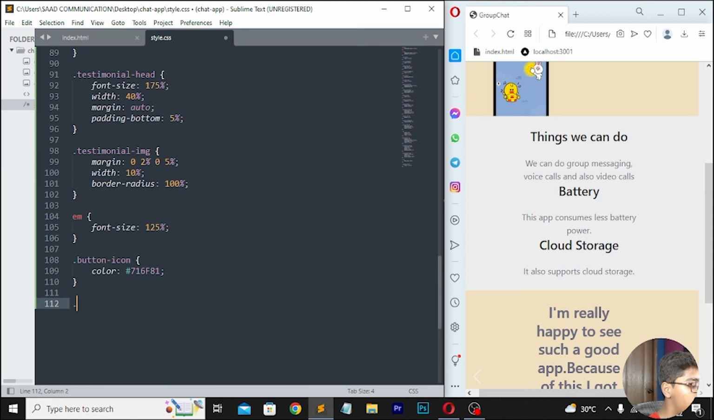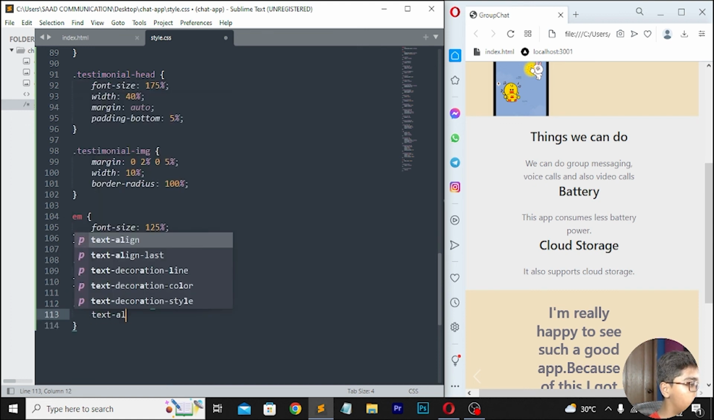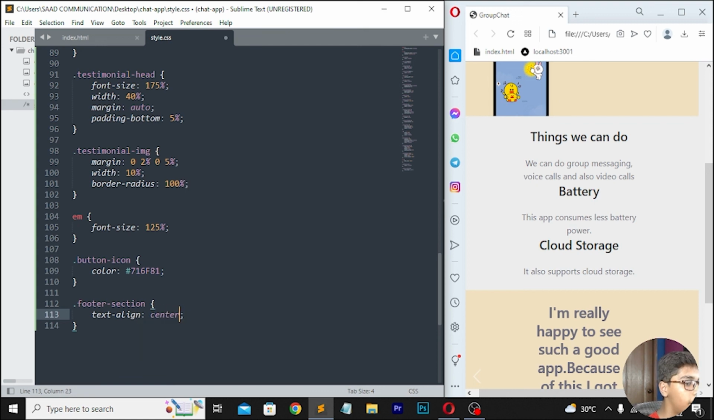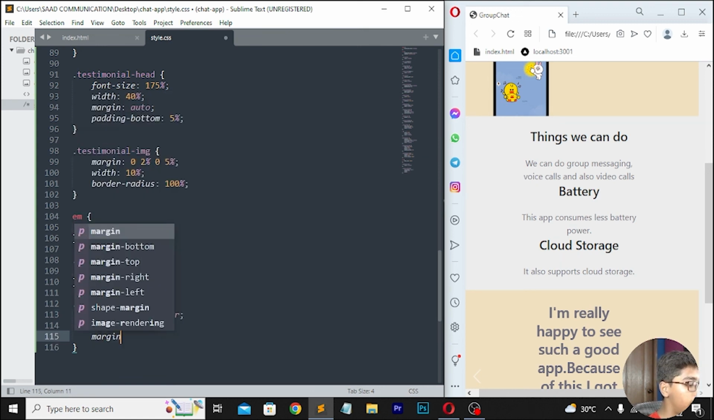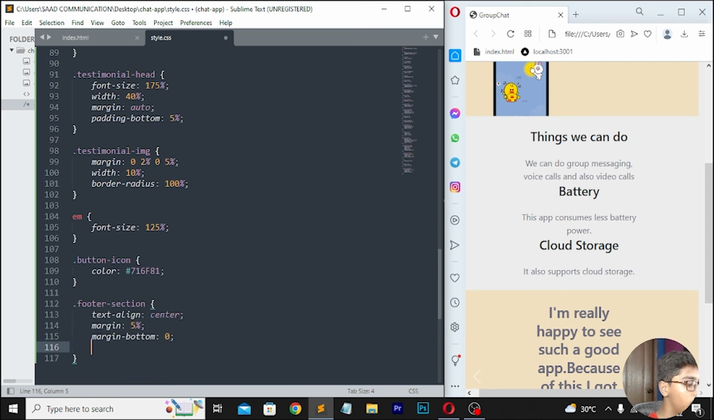Move down, right here dot footer section. Then here I'll be writing text align center. Then right here margin, which should be 5%. Here I'll be writing margin bottom, which should be 0. And then I'll be writing padding bottom 1%.